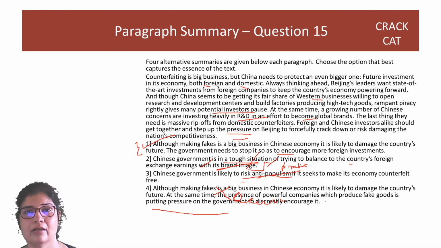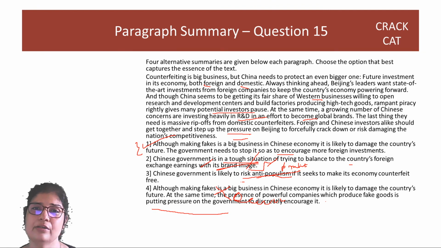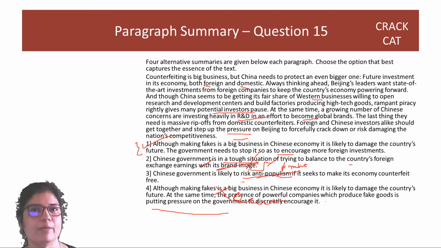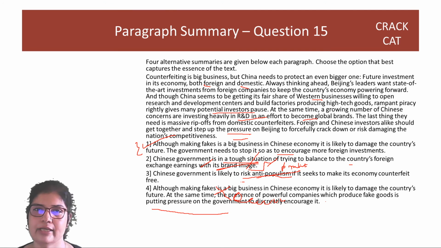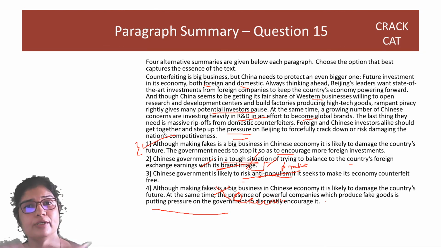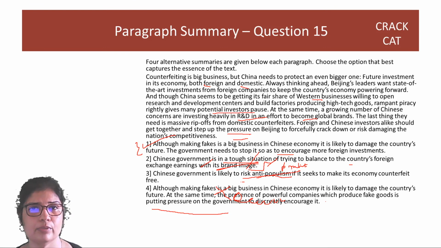There's numbers, etc. But just because there's less to learn in verbal, guys, that does not mean verbal is less important. I have time and again told you that being good at verbal, being good at reading really helps you throughout the CAT paper. The whole paper is in English, right? So the more you work on your verbal, the faster you will be at reading comprehension, the better you will be in your personal interview or group discussions. IIMs don't take group discussions, I know, but other colleges do. So the better you are at verbal, the better you will be at communicating, the better you will do at your jobs later on. So guys, don't ignore verbal, right?